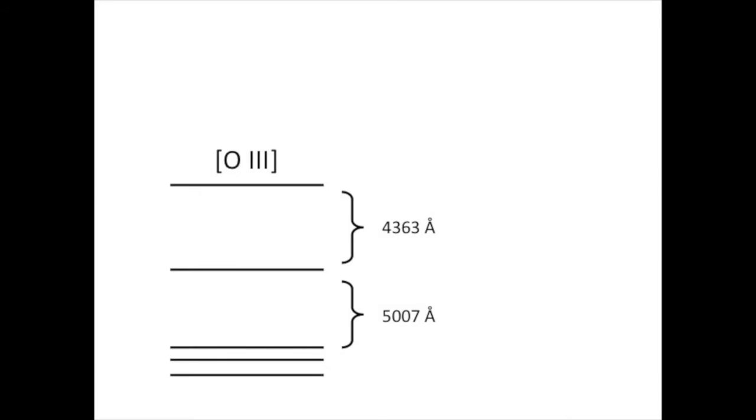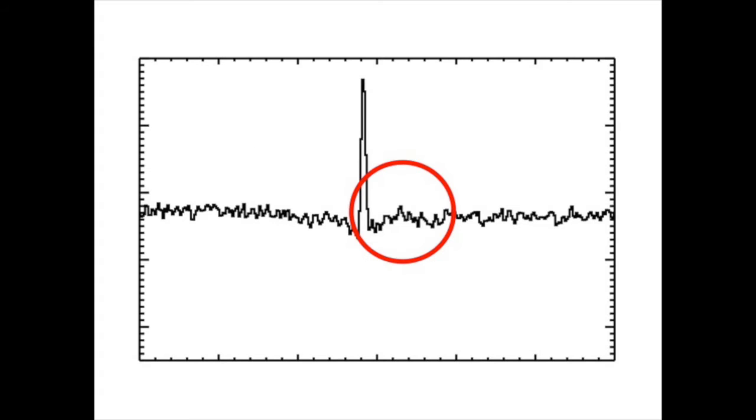Precision measurements of oxygen abundance are typically performed with what is known as the direct method, in which faint, temperature-sensitive emission lines are measured and used to infer an oxygen abundance. However, the temperature-sensitive lines are typically very faint, and thus only detectable in bright, high-excitation parts of the ISM, like